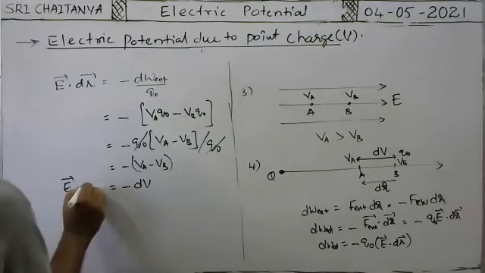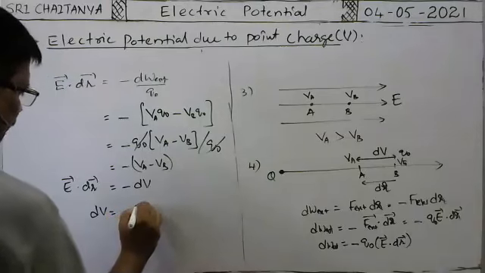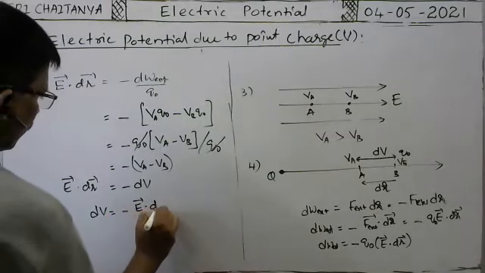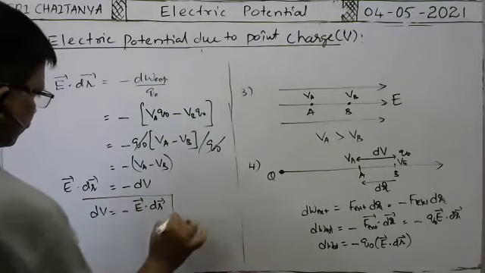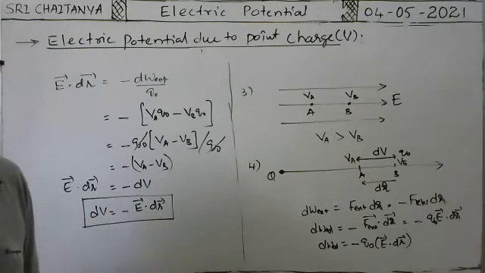So E bar dot dr bar is equal to this one, dV is equal to minus E bar dot dr bar. This is the relation between electric potential difference and intensity of electric field.